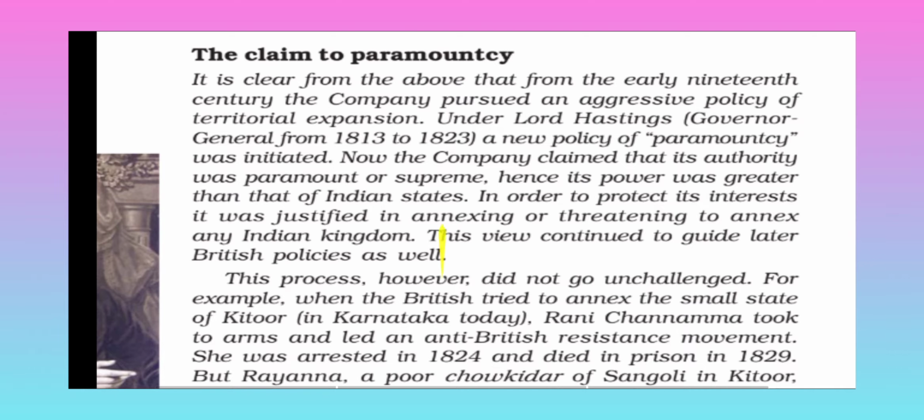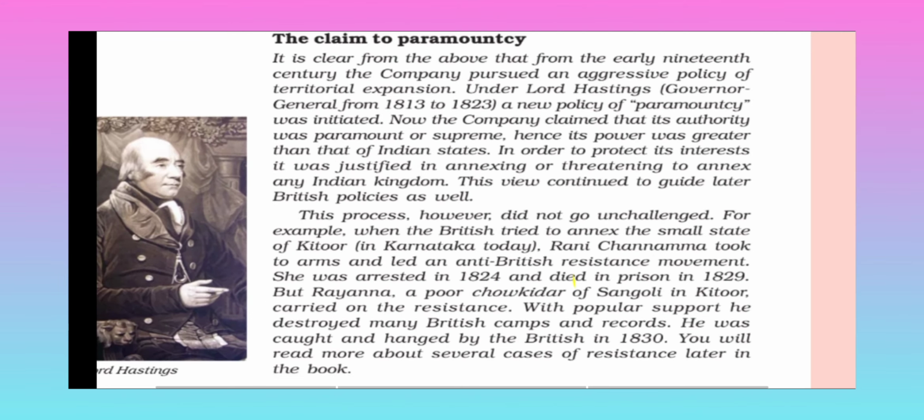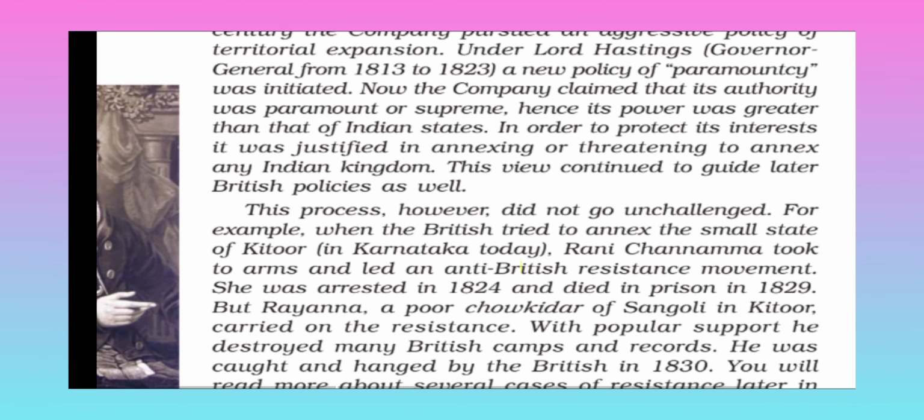This process, however, did not go unchallenged. For example, when the British tried to annex the small state of Kittur in present-day Karnataka, Rani Channamma took to arms and led an anti-British resistance movement.